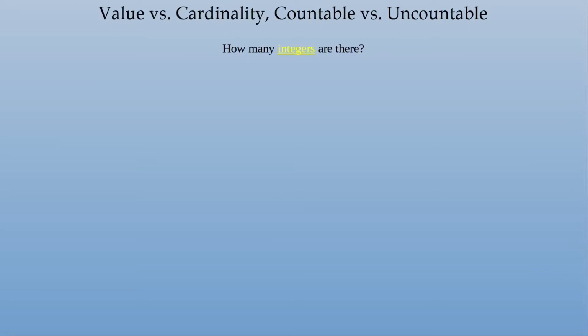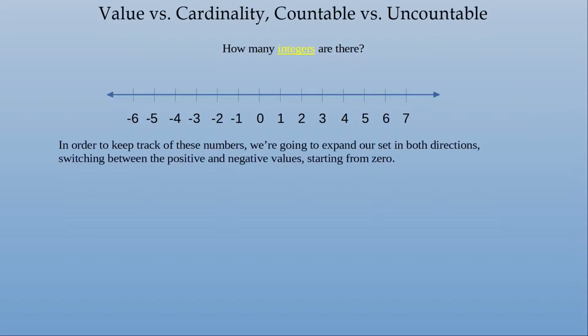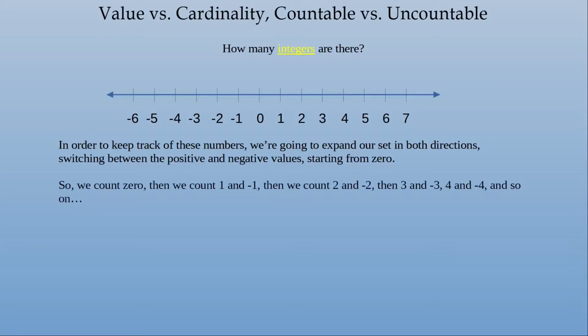Okay, so how many integers are there? Well, here is the integer number line. We can see there's 0 in the middle, and then it continues forever in both directions. In order to keep track of these numbers, we're going to expand our set in both directions, switching between the positive and negative values starting from 0. Here's what I mean. So we count 0, then we count 1 and -1, and then we count 2 and -2, then 3 and -3, 4 and -4, and so on.